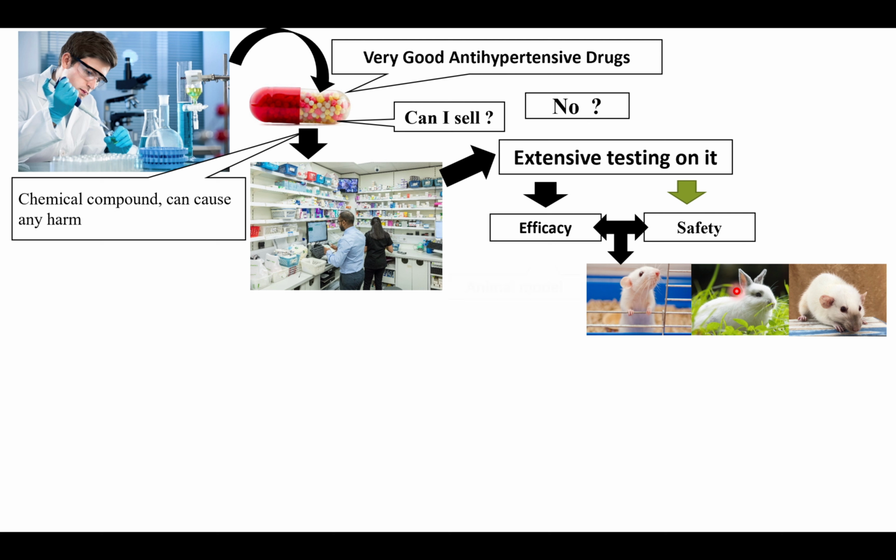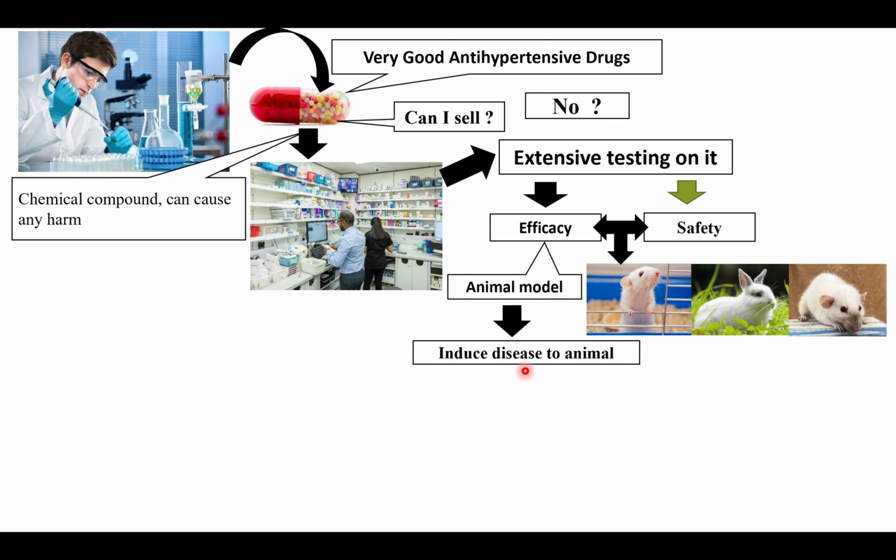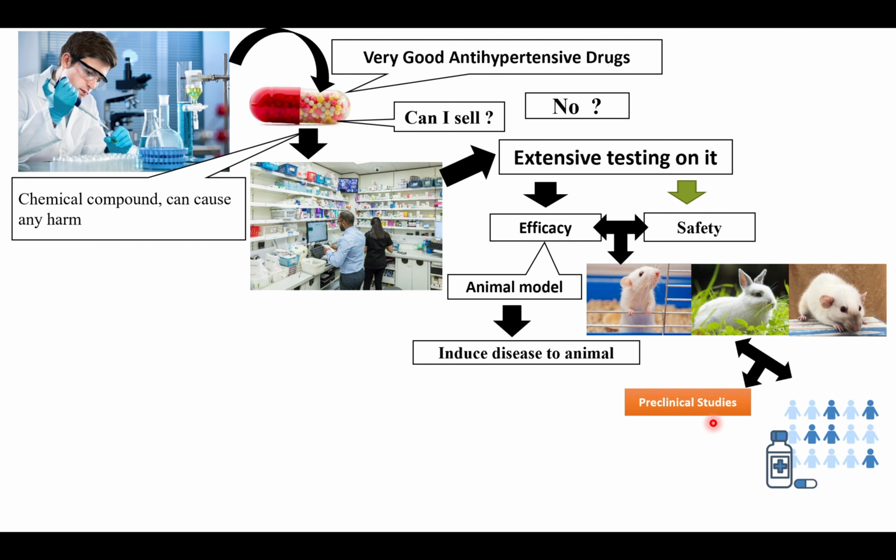Basically, efficacy is tested in animal models. Model means that we first induce a disease in the animals. Suppose we have to test an anti-hypertensive drug, so first we will make a rat hypertensive. There are lots of ways to make a rat hypertensive. If we perform any experiment or test in animals, it is called preclinical studies. But if we perform the test or experiment in human beings, it is called clinical studies.